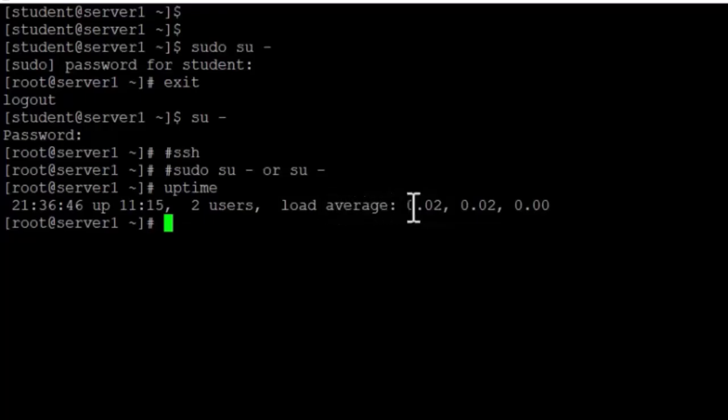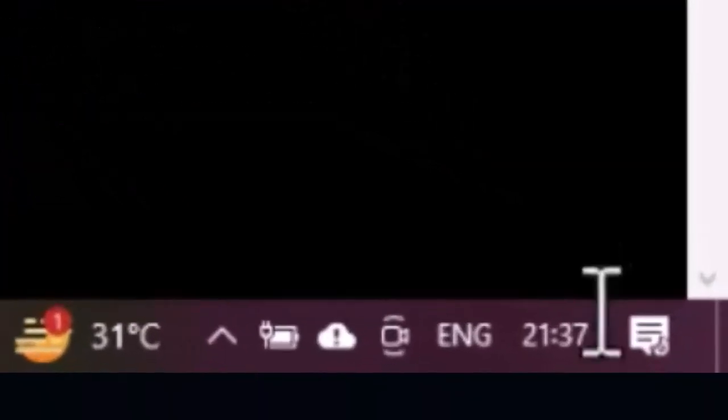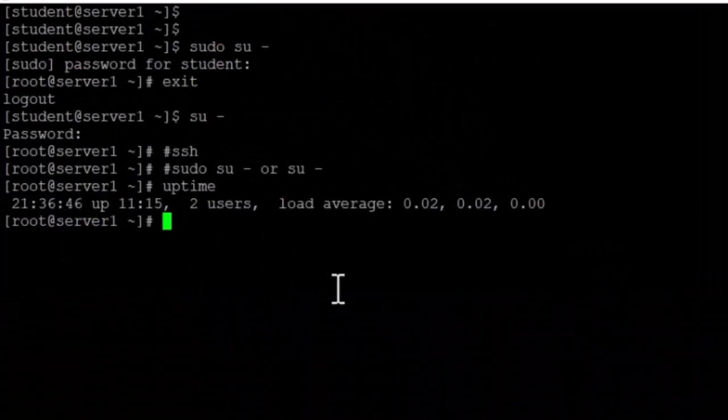This command always shows high load when some application or system is behaving abnormally. In that case the value will be too high. Currently it is 0.02. Once it reaches above 15, you can consider your system has high load. And it is showing the current time, which is 21:36. Here is your next command.